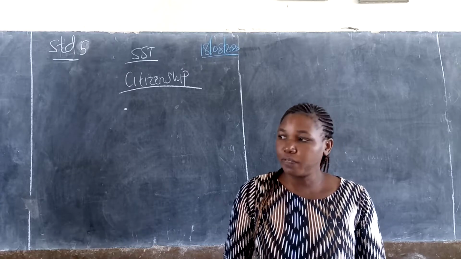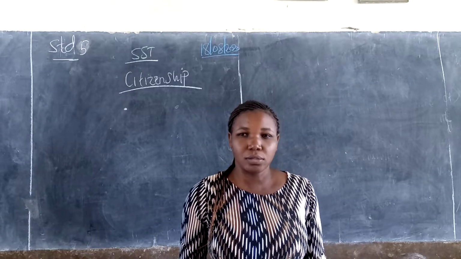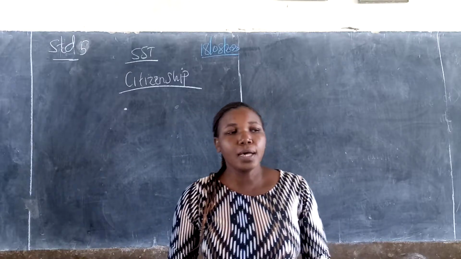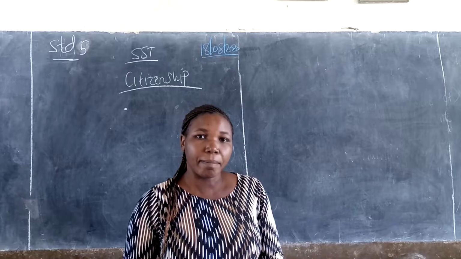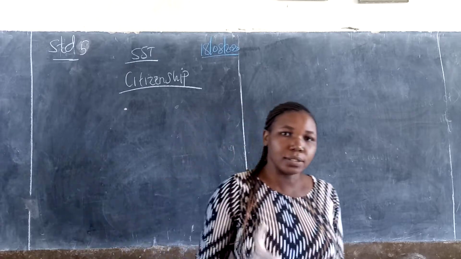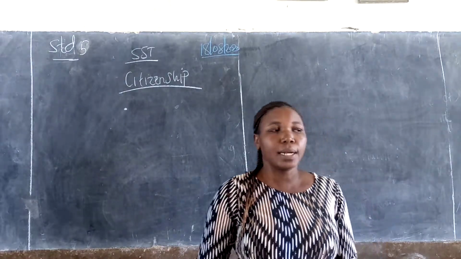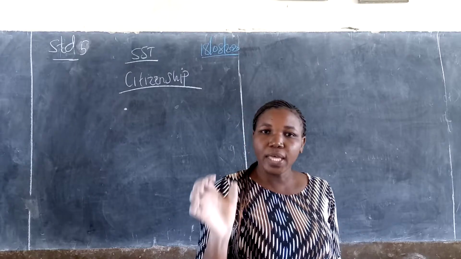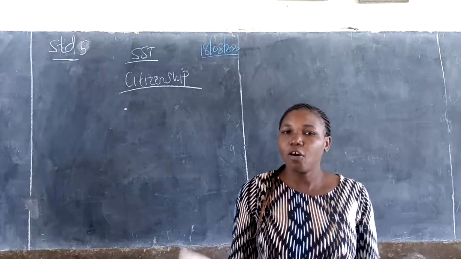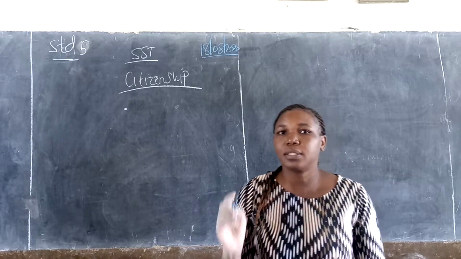Before we talk about citizenship, I want us to ask ourselves, who is a citizen? A citizen is any member who belongs to a particular country. A citizen is a person who belongs to a particular country. So that state, the state of belonging to a particular country, is what is known as citizenship.